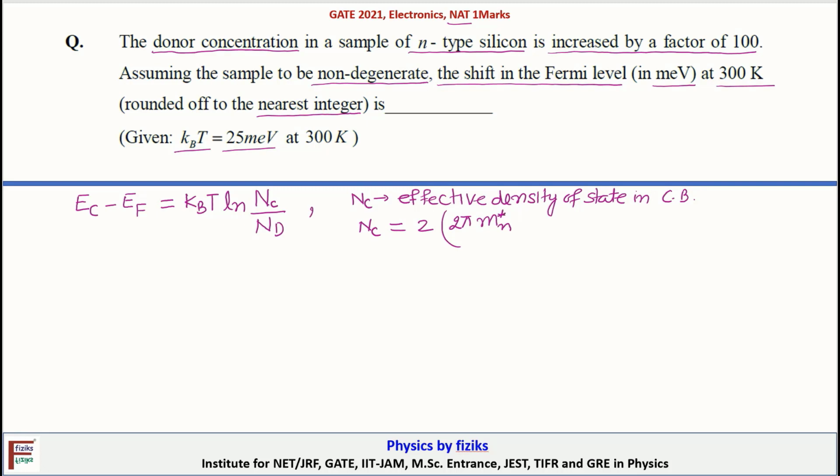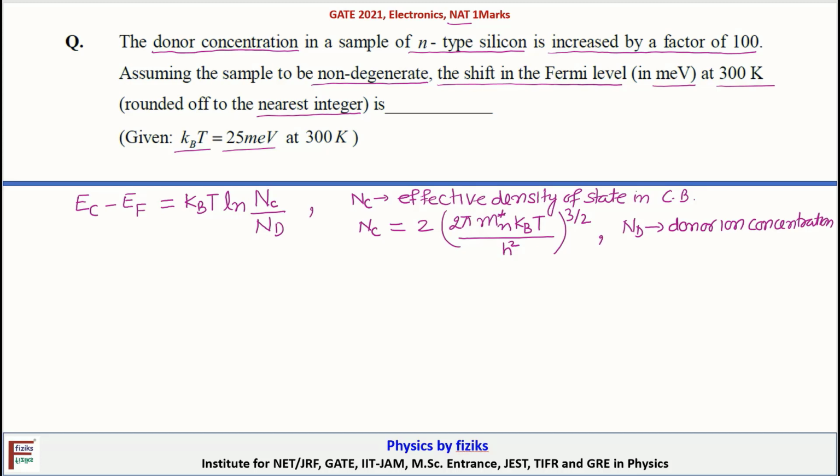Mn star is the effective mass of electron in the conduction band, Kb is the Boltzmann constant, T is the temperature, and h is the Planck constant. And Nd is the donor ion concentration.